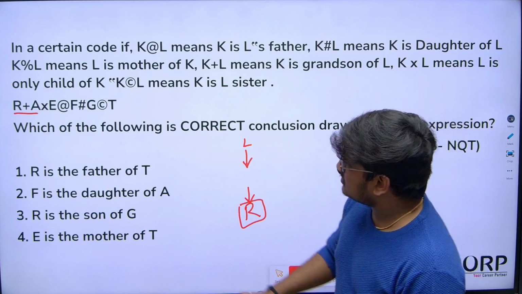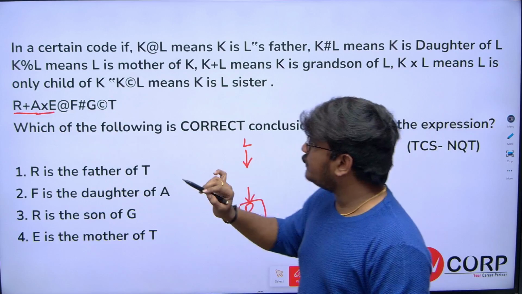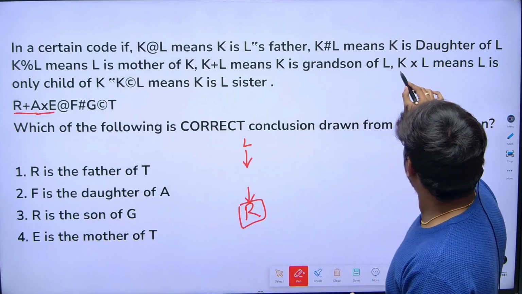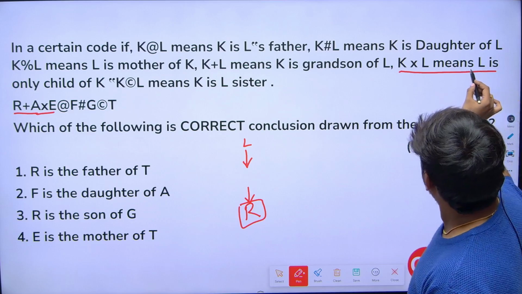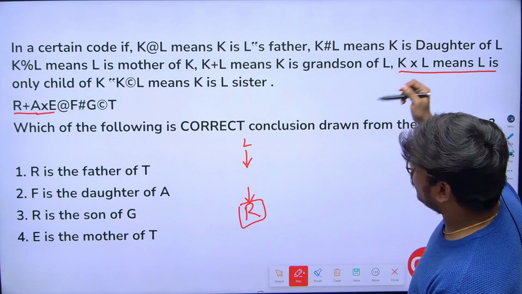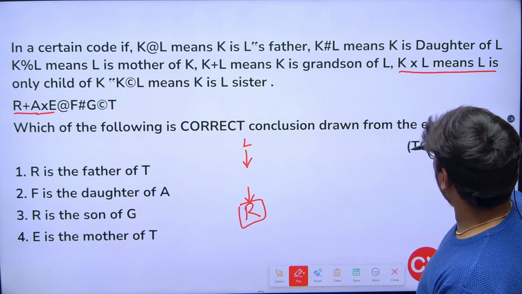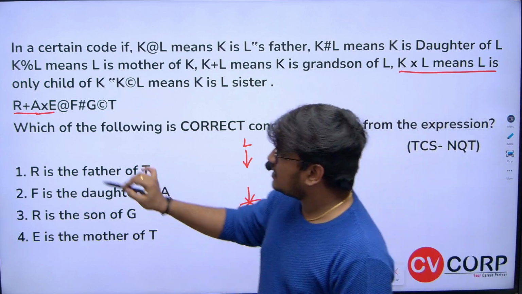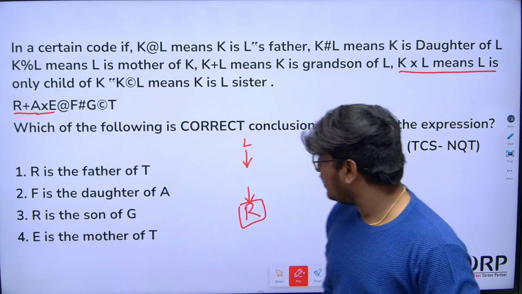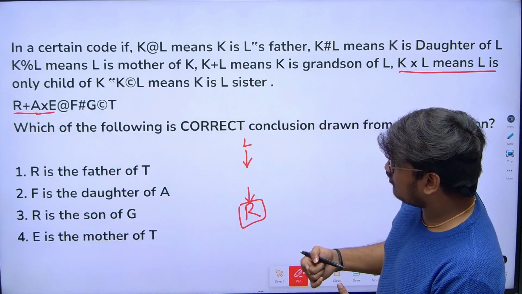Okay. Next, A into E. Into indicates here, A into E means K into L means L is only child of K. Okay, L is only child of K. Now can I say that E is only child of A? E is only child of A.